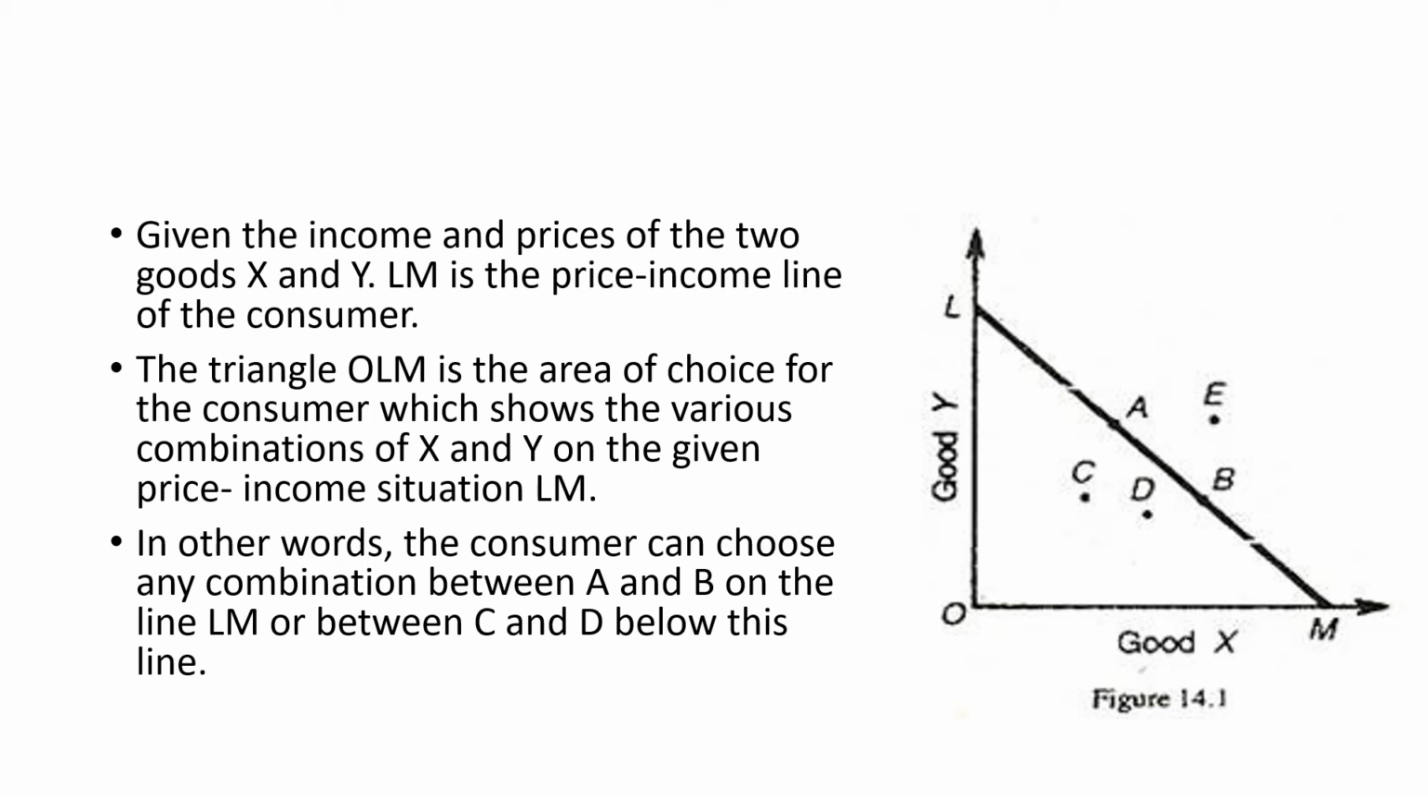So this LM is a price income line which sets some kind of limits or constraint on the consumer, because he won't be able to move above the line as he doesn't have the income to move above the line. In other words, the consumer can choose any combination between A and B on the line LM, or between C or D, or below the line.